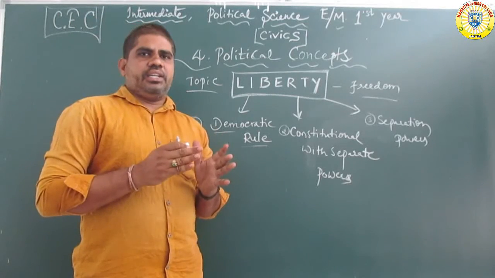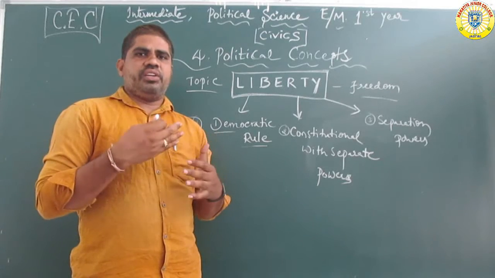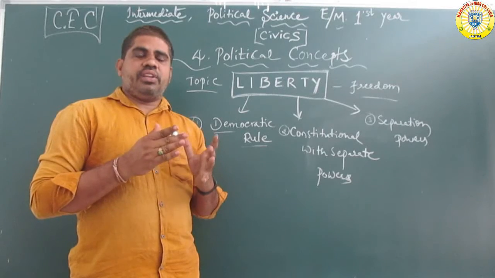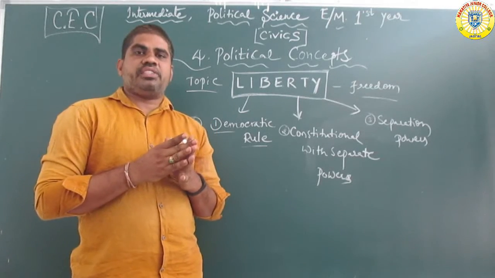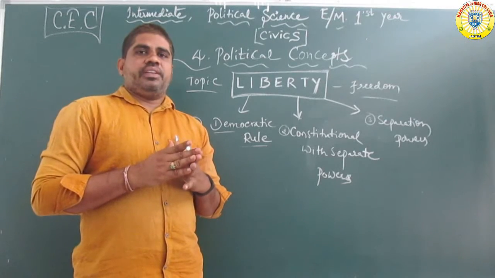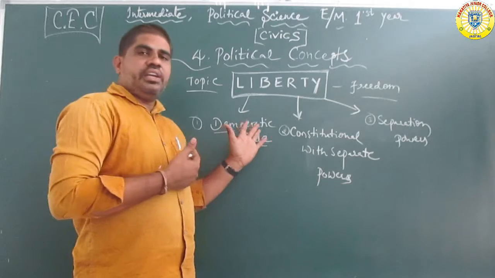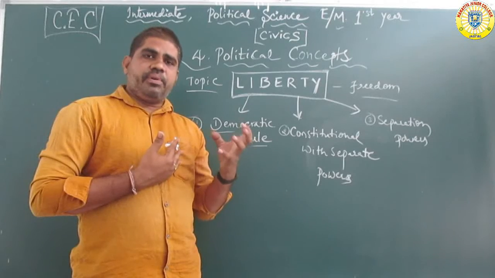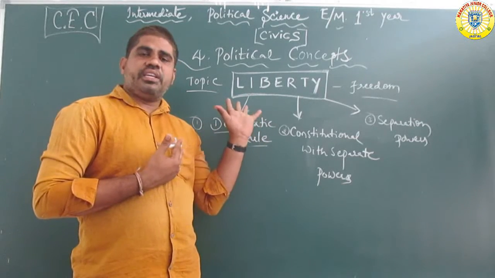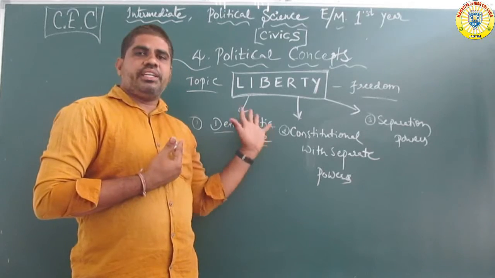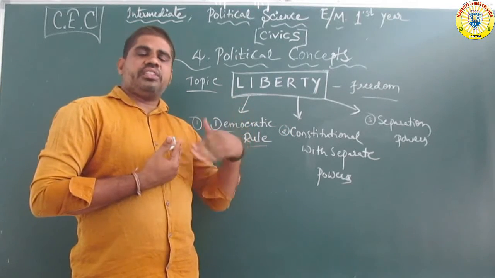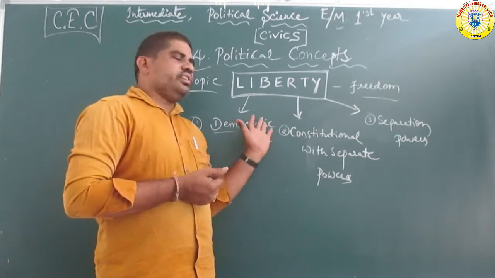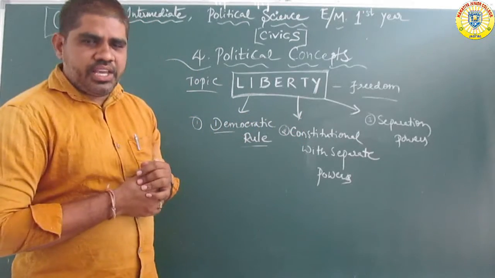Liberty is mainly the strength of society. Man is a social animal. The system is under democratic rule, and the main important word in democratic countries is liberty. Under this system, the people are mainly successful.